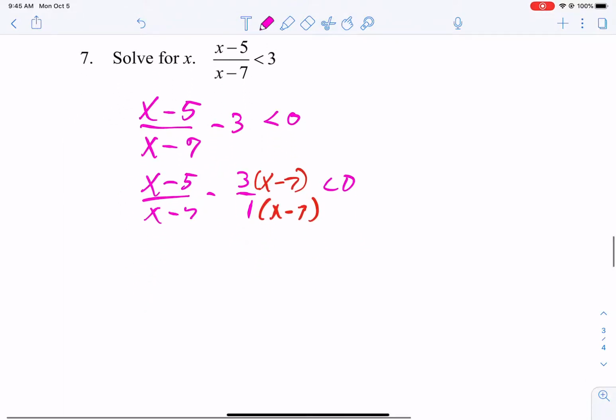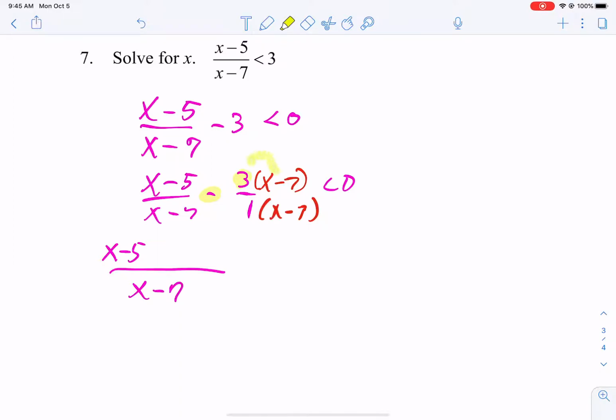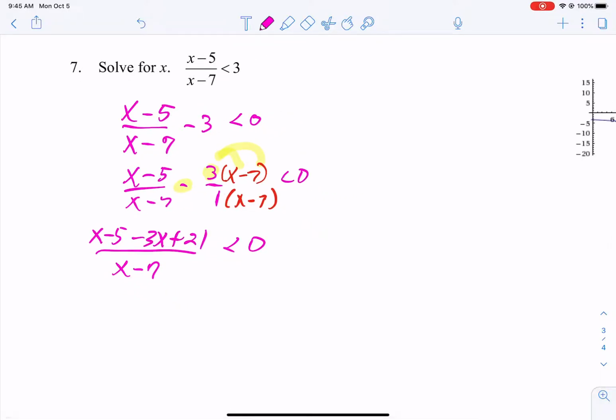Okay, and we get x minus 5. Now I'm going to distribute the negative and the 3 to each of those. And I get negative 3x plus 21. And then combine everything that you can, and we get negative 2x plus 16, and x minus 7 is less than 0.